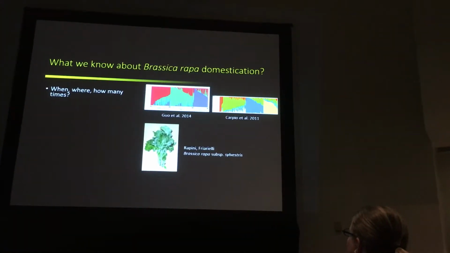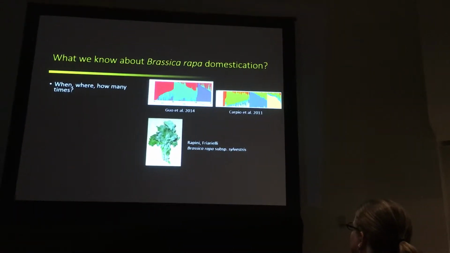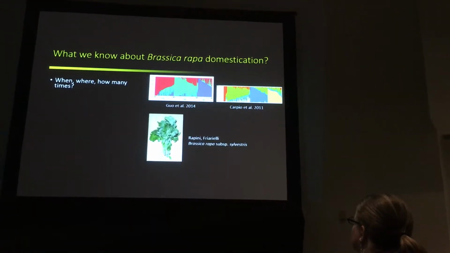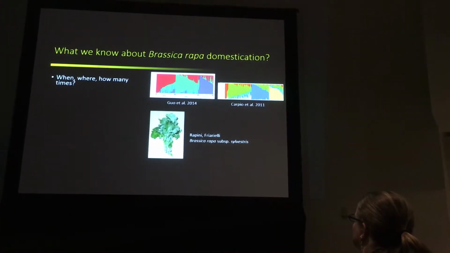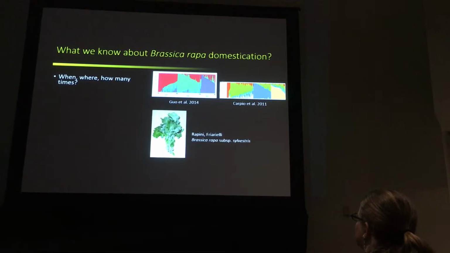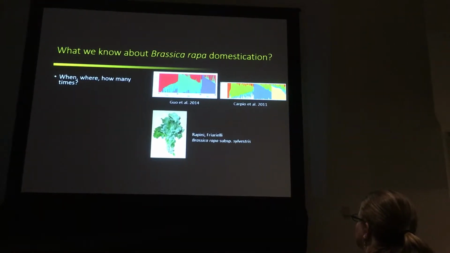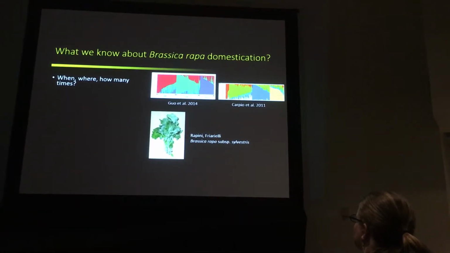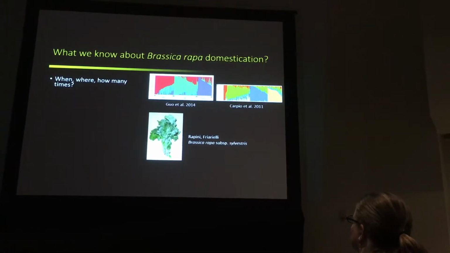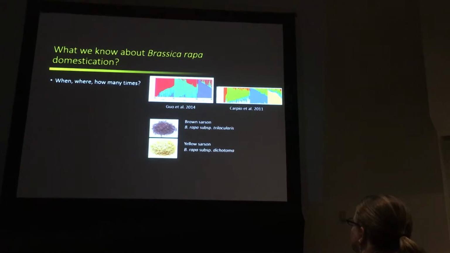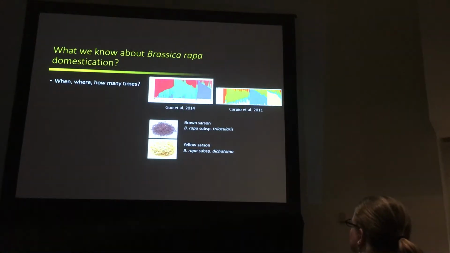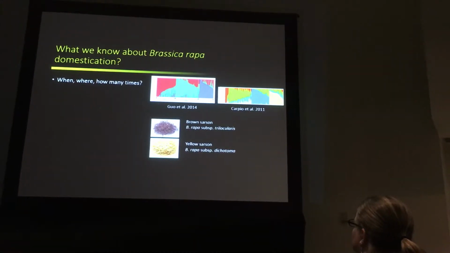And within this group, there are actually several interesting questions that we still don't know the answers to. For example, this one is a landrace of leafy-type Brassica rapa used in Italy. Some people suggest this is the wild type Brassica rapa, and some other people suggest this is the first domesticated crop in this group. But we still don't know whether that's true. And in India, people use this Brassica rapa for its oil seed.